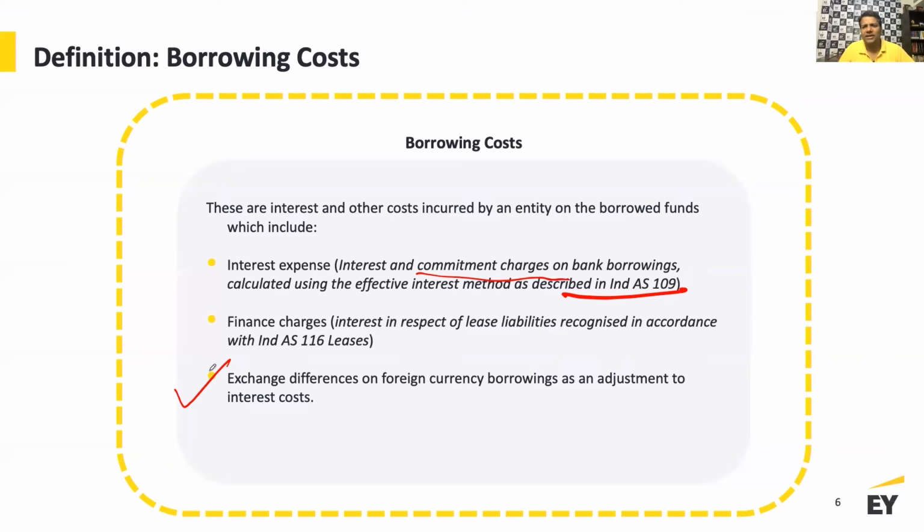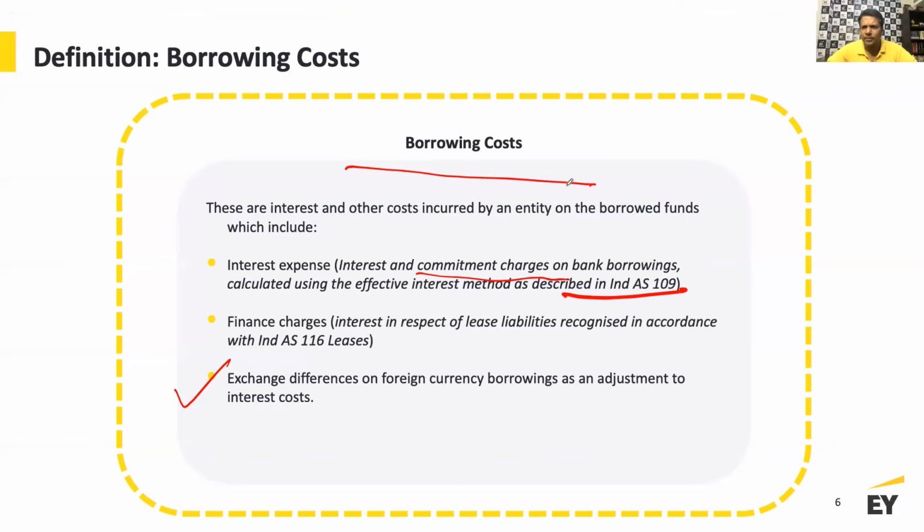Now, what the standard suggests is that if you are exposed to the currency fluctuation risk, and you're incurring a foreign currency translation loss in relation to such foreign currency borrowing, then to the extent of interest saved, because you've now borrowed money in a foreign currency and you're paying less interest, which is 6% and not 10%, you also consider that foreign exchange loss as an additional item of interest cost, and that also forms part of your borrowing cost, from that perspective.